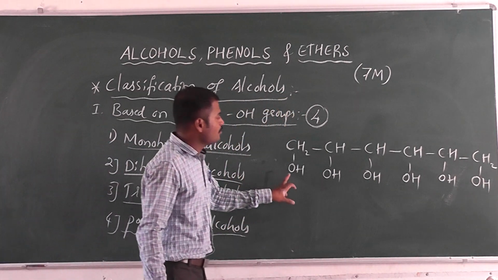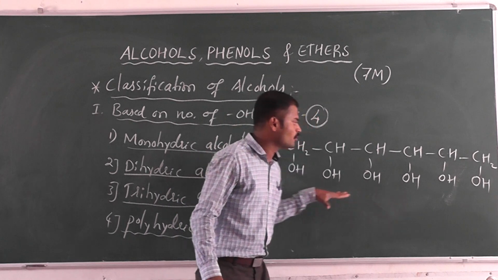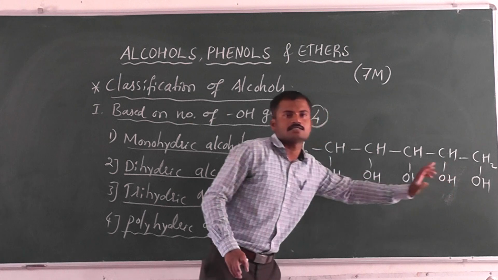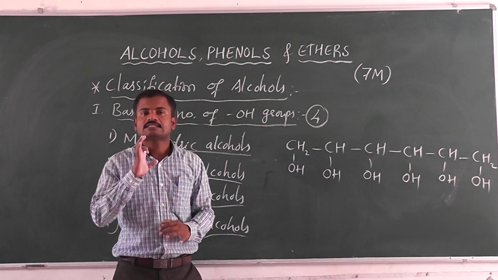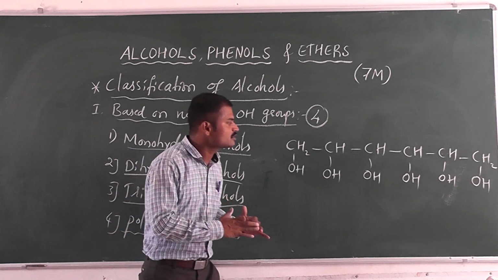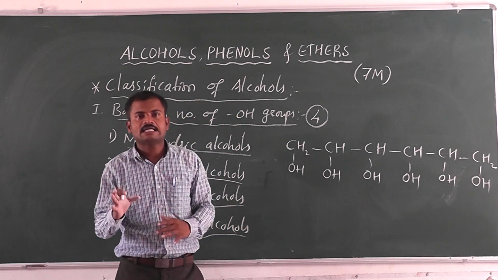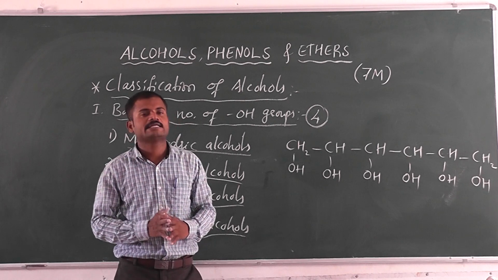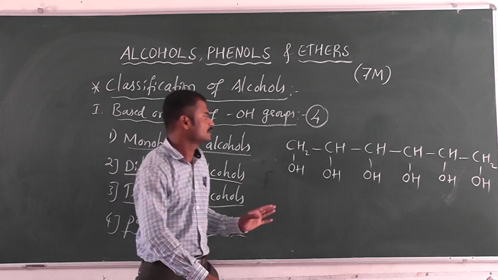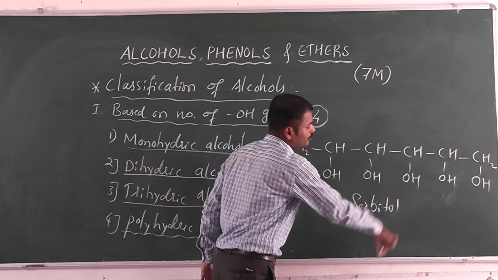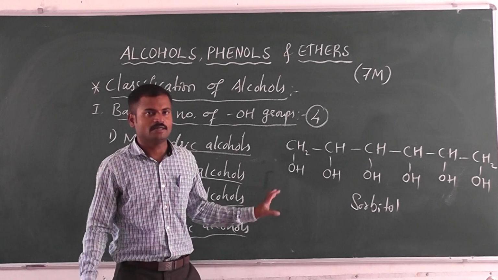The number of OH groups in this compound is 1, 2, 3, 4, 5, 6. So totally there are 6 OH groups present. So 6 OH groups means definitely it is a polyhydric alcohol. Generally we call this sorbitol.